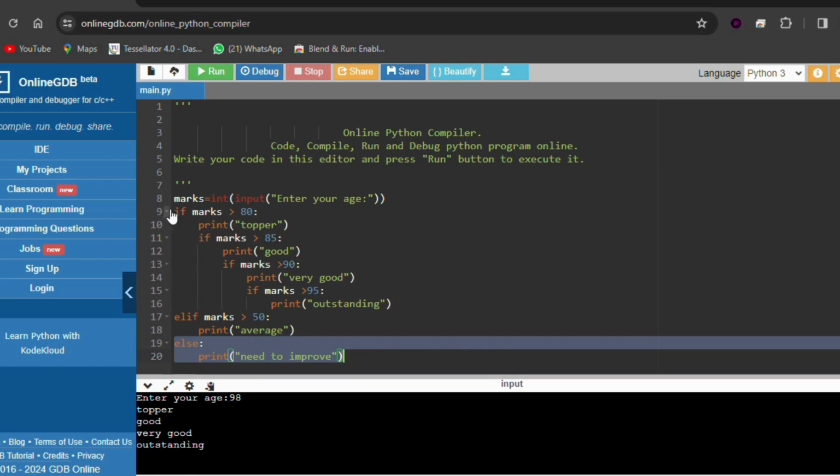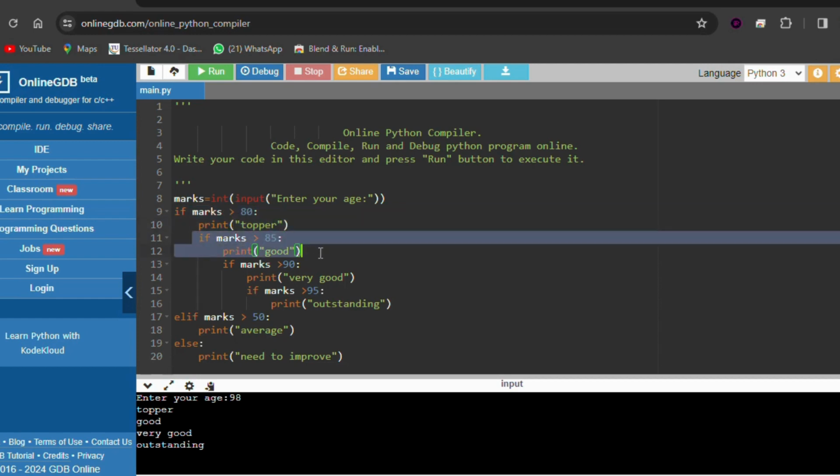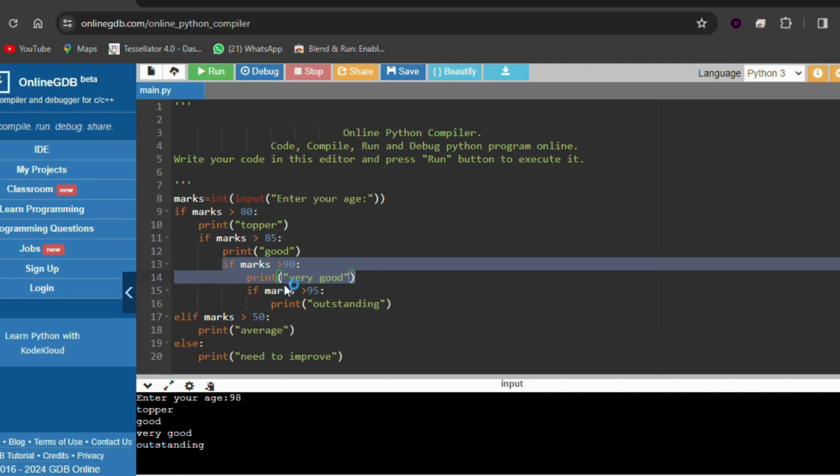If this if condition is satisfied completely, then it goes inside the if condition. If this also satisfies, again it goes inside this if. If this also satisfies, it goes inside this if. If the if condition is true, it goes inside to execute whatever conditions are there. If this if condition fails, then it comes out of the total if condition and executes the next part.